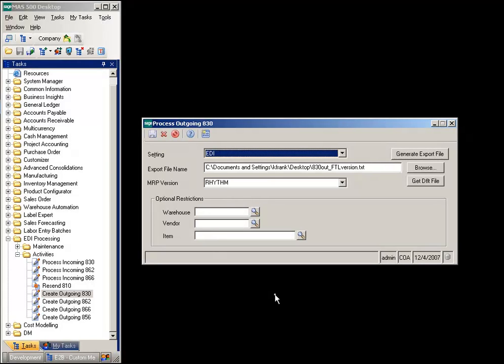The Process Outgoing 830 screen will create the EDI transmission for the planning scenario for the vendors. The 830 forecast will include actual POs in MAS 500 as well as planned POs in the MRP calculation. If this is sent last, it will include all the actual POs created by the 862 and 866 programs, as well as any other planned orders still in the MRP version. The Process Outgoing 830 screen setting defines the export file name and location and the MRP version. Select Generate Export File to create the file for Trusted Links to send to the vendor.